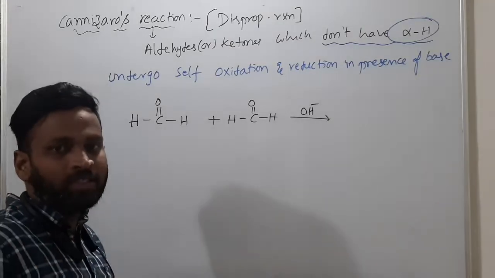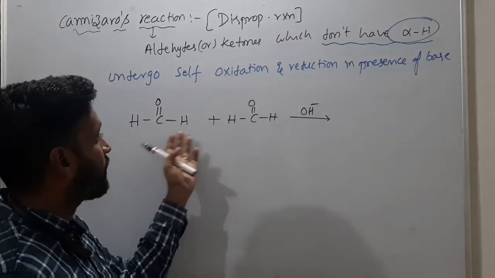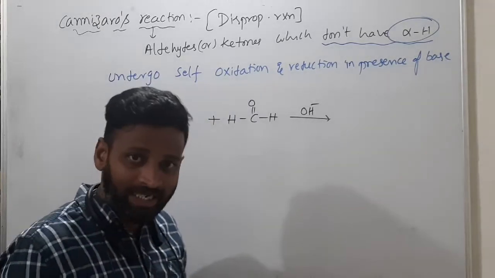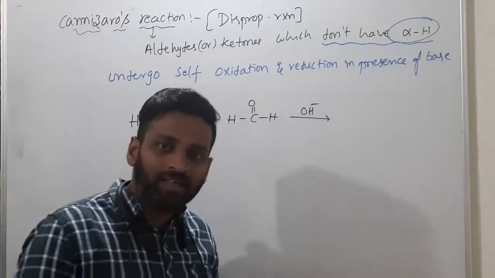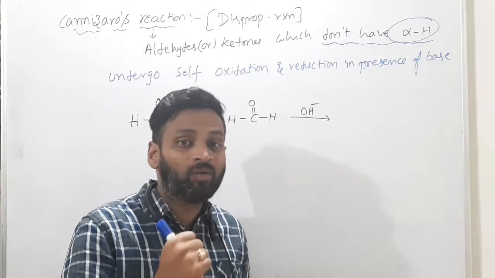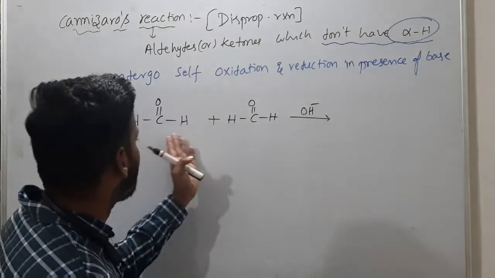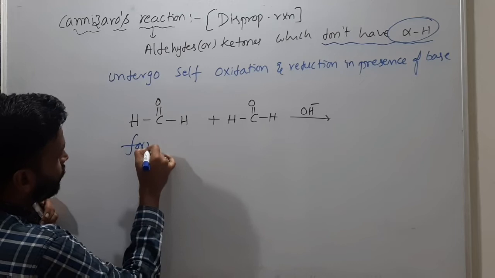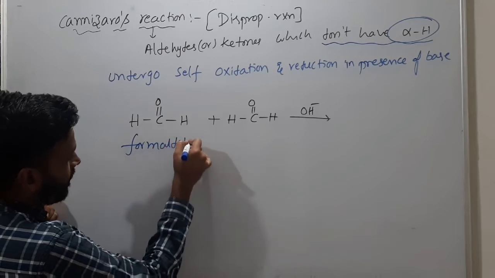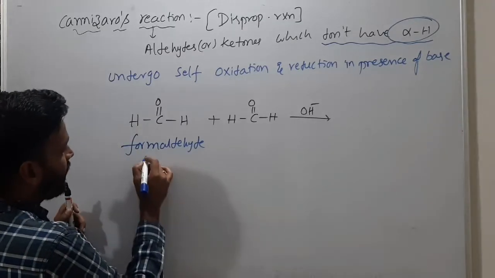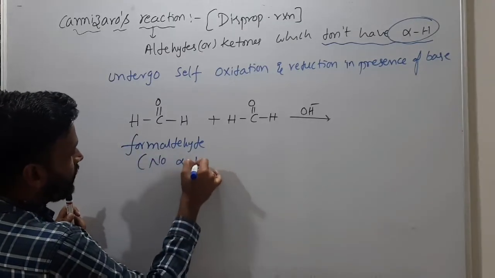Sir, aldehyde in presence of base, is it aldol condensation? No. Aldehyde in presence of base is aldol condensation when the aldehyde or ketone has alpha hydrogen. But here there is no alpha hydrogen. This is formaldehyde. Actually I wrote 2 moles just for our convenience, and it has no alpha hydrogen.